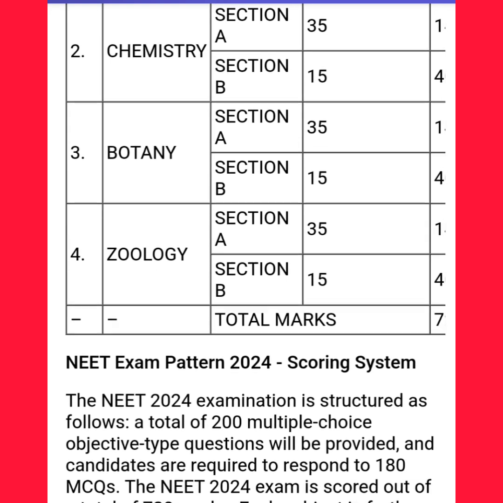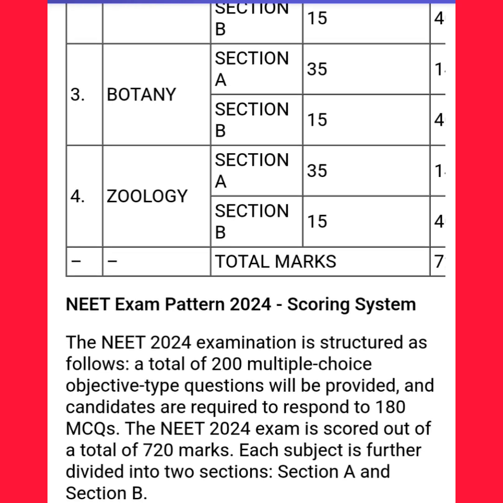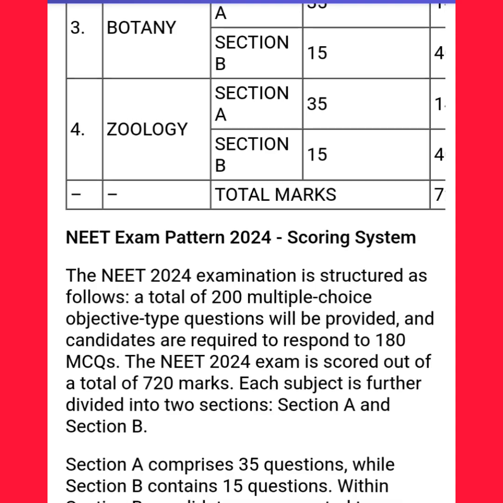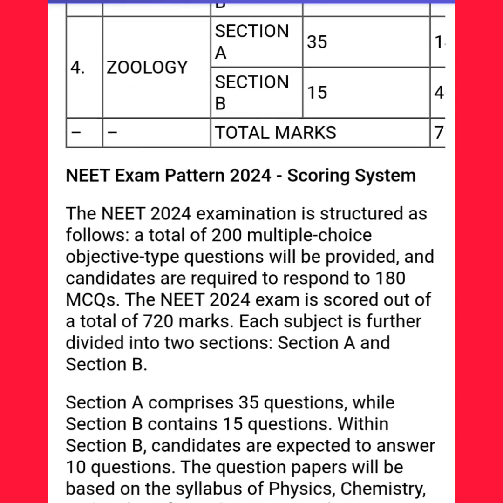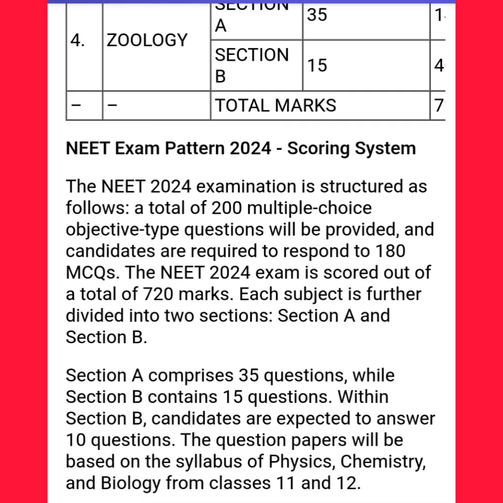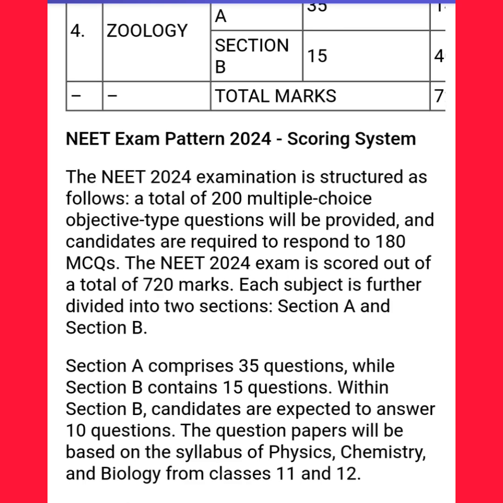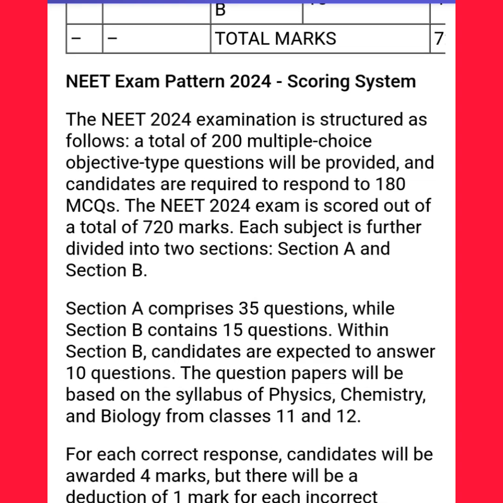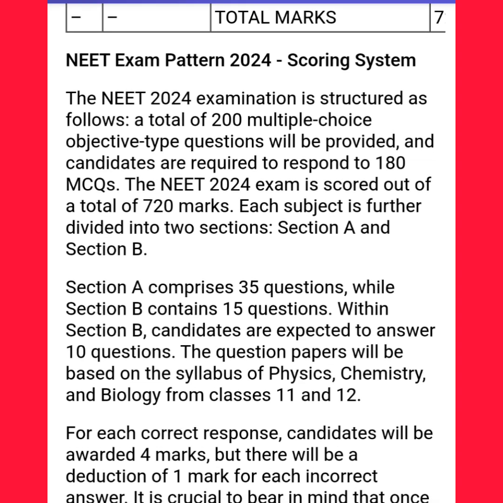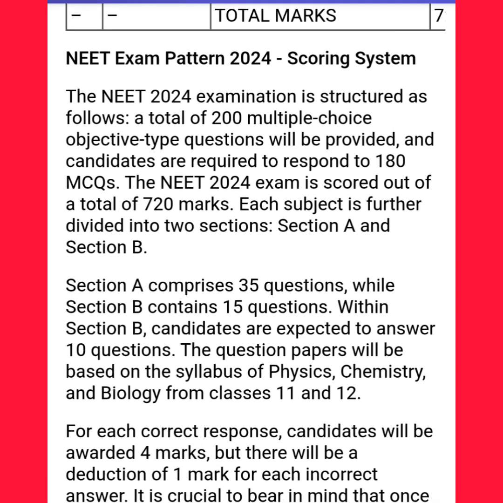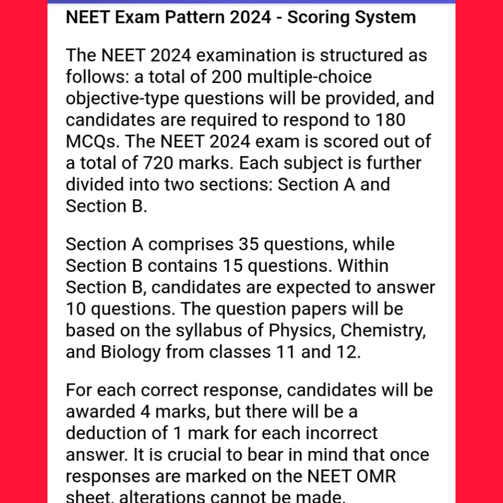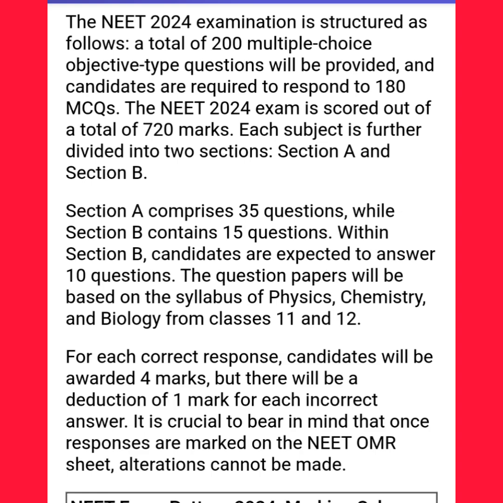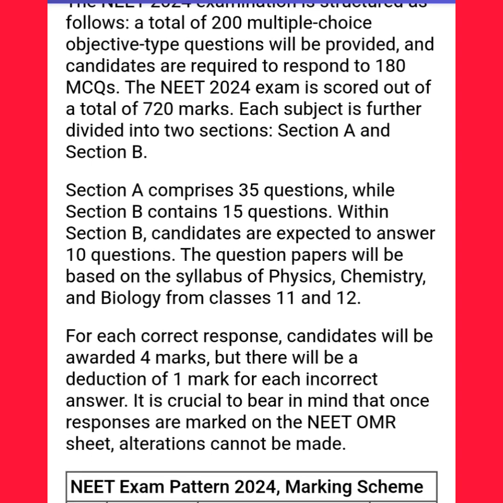NEET Exam Pattern 2024 Scoring System. The NEET 2024 examination is structured as follows. A total of 200 multiple-choice objective-type questions will be provided, and candidates are required to respond to 180 MCQs. The NEET 2024 exam is scored out of a total of 720 marks. Each subject is further divided into 2 sections, Section A and Section B. Section A comprises 35 questions, while Section B contains 15 questions. Within Section B, candidates are expected to answer 10 questions.